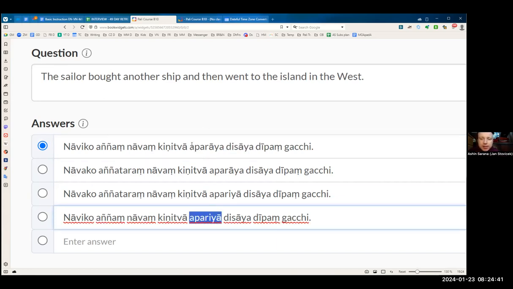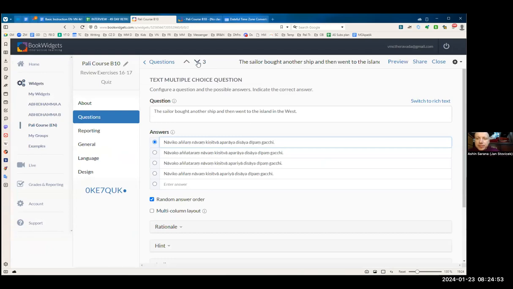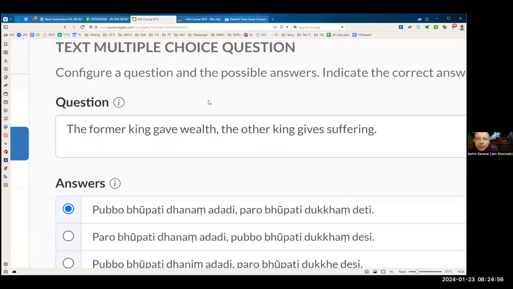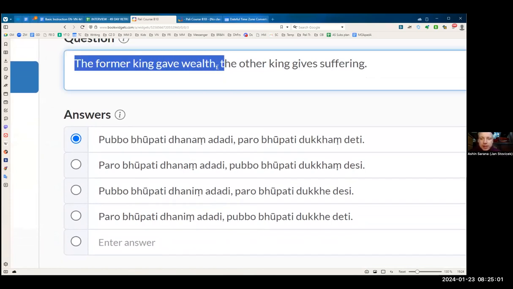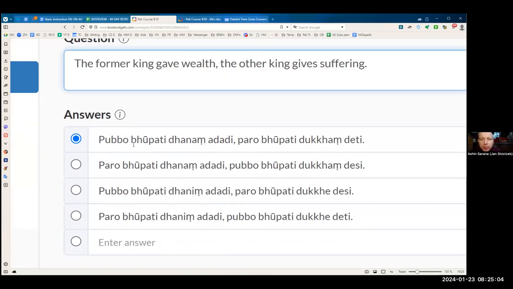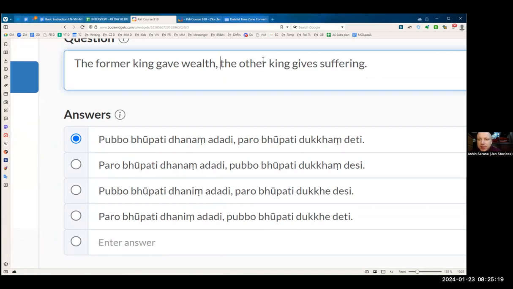Apariya or aparaya, I see. So you have apara, and because that's the way it's declined, it must be aparaya and not apariya. Apariya would be wrong. The former king gave wealth. We get a similar question two times here, but there are slight differences. Pubbo bhupati. Paro means next. Pubbo means the first one, the previous one. So pubbo bhupati, dhanang adati, and now again paro or pubbo. Because it's the other, here we select paro rather than pubbo.